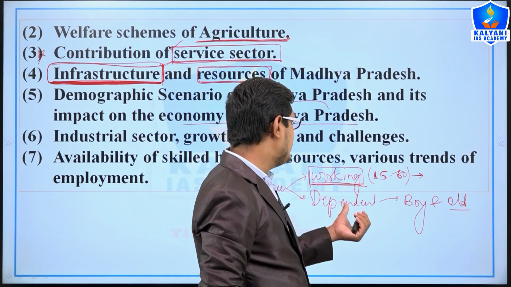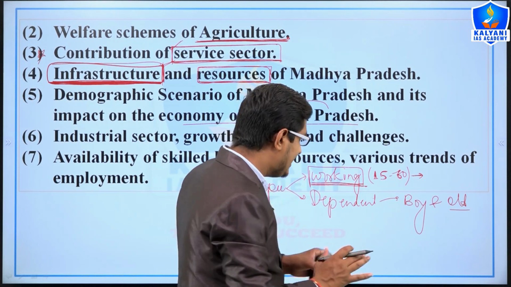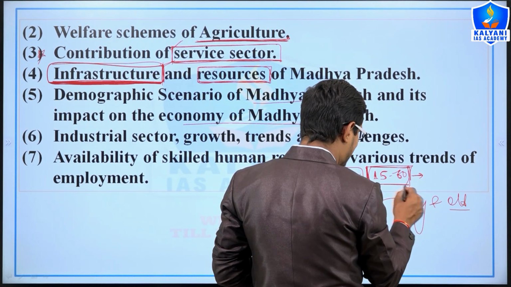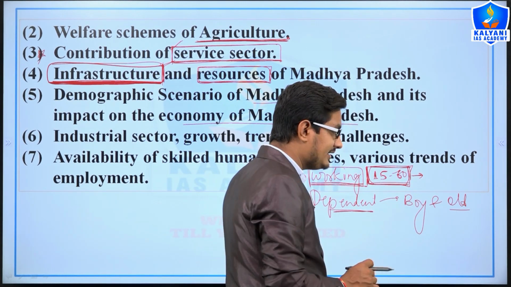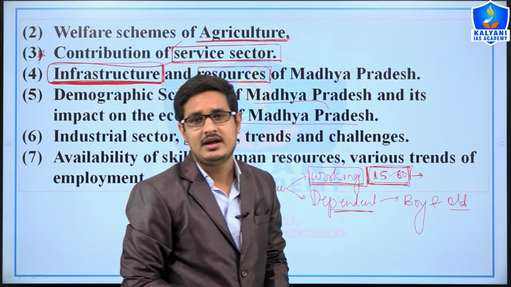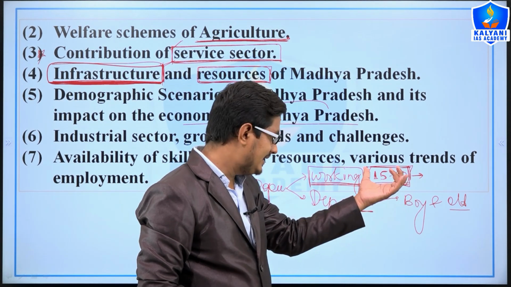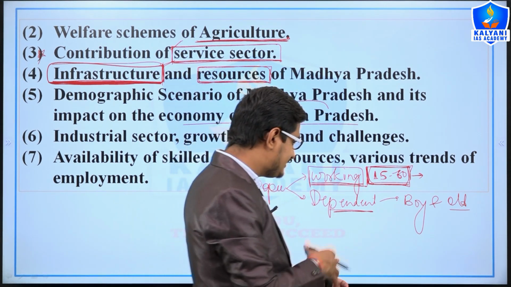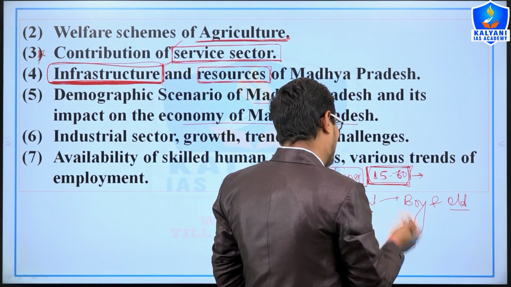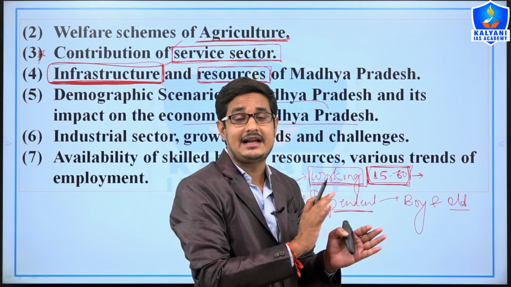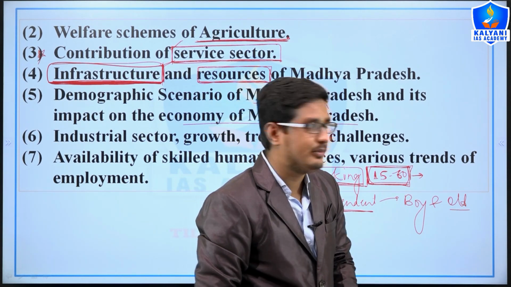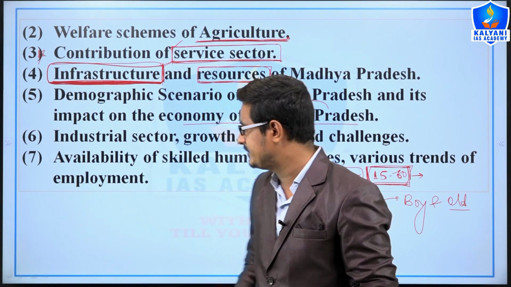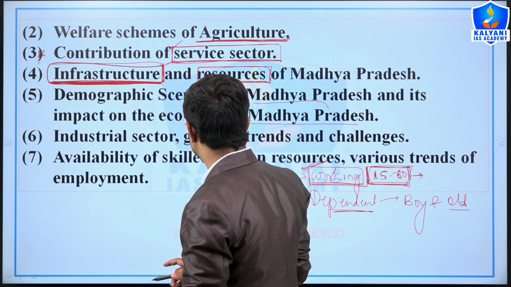So they are dependent on the working population, and here you need to understand, if the working population exceeds the dependent population, it will be a good situation for any economy. And in Madhya Pradesh, the working population is more than the dependent population, and if we provide technical skill and employment to the working population, then definitely the economy of Madhya Pradesh will improve, right?